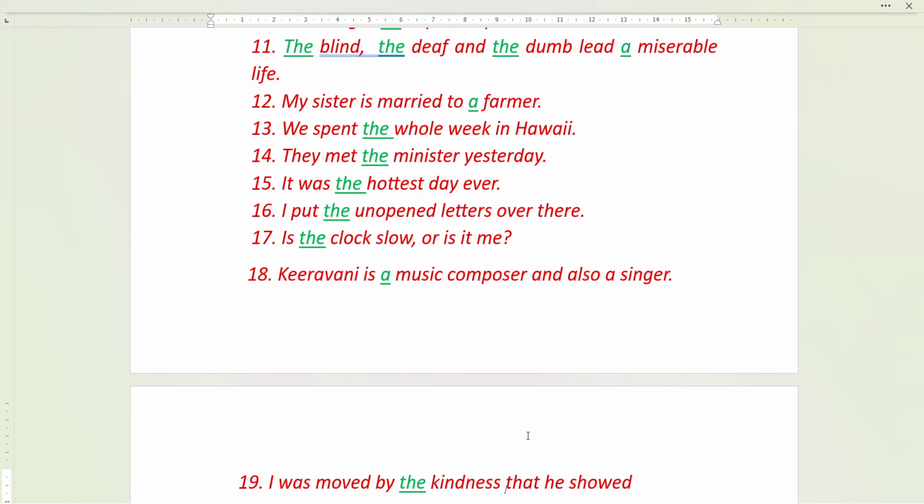My sister is married to a farmer. We spent the whole week in Hawaii. The whole week, because here whatever week they are telling, they are very sure about that entire week. That specific thing is mentioned. So the whole week. They met the minister yesterday.